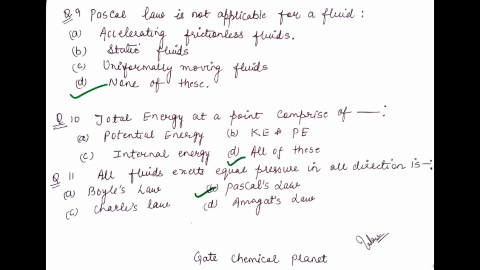Okay, so the 10th question is, total energy at a point comprises of potential energy, kinetic energy, and internal energy. So the sum of total energy at a point comprises potential energy, kinetic energy, and internal energy. So option D is correct, all of these.